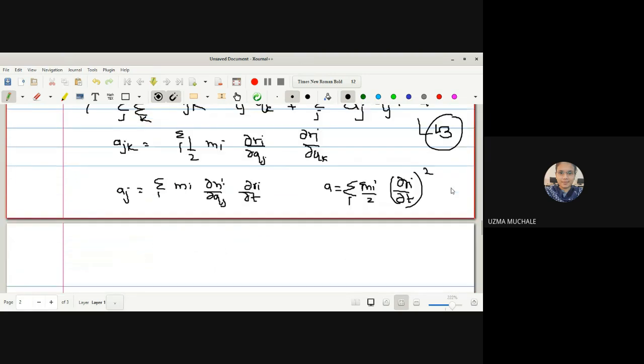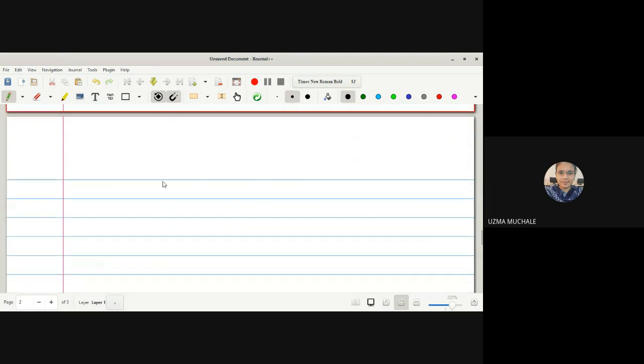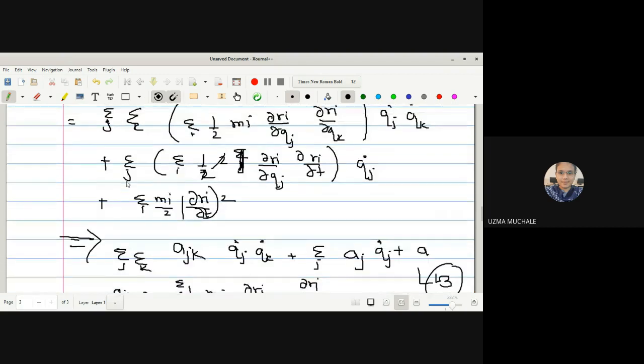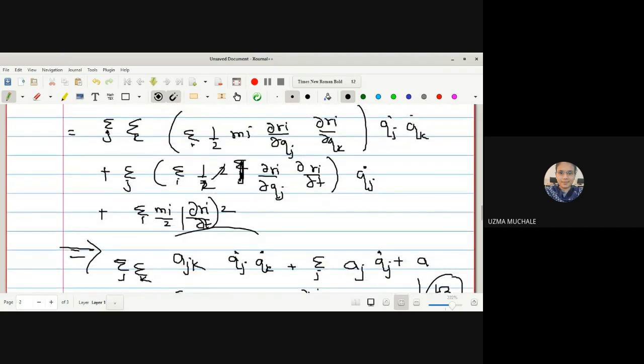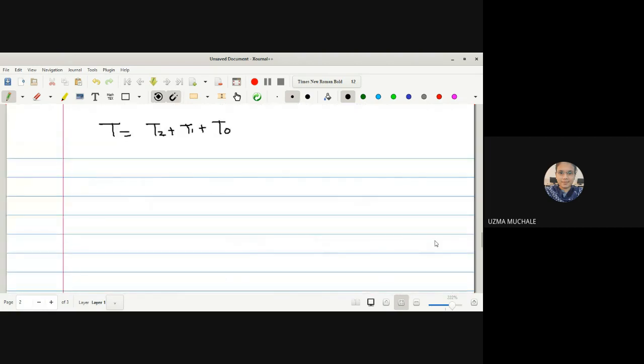Now rewriting our equation 3, we can write kinetic energy T as T2 plus T1 plus T0. The first term we will assume as T2, this is T1 and this is T0.